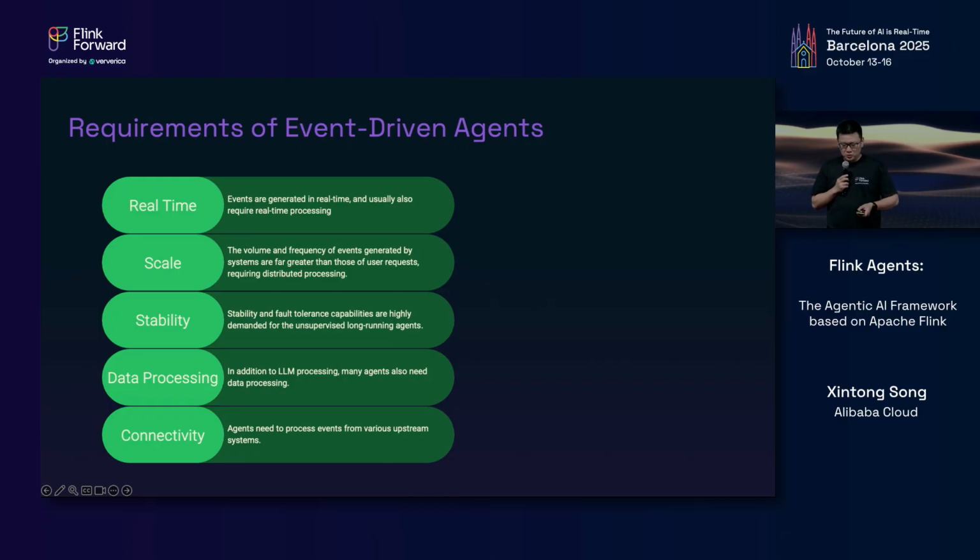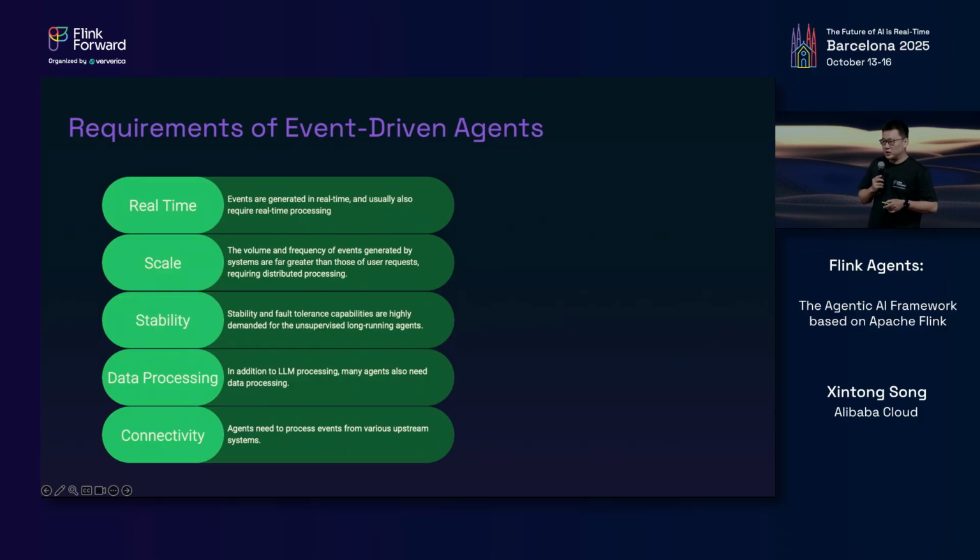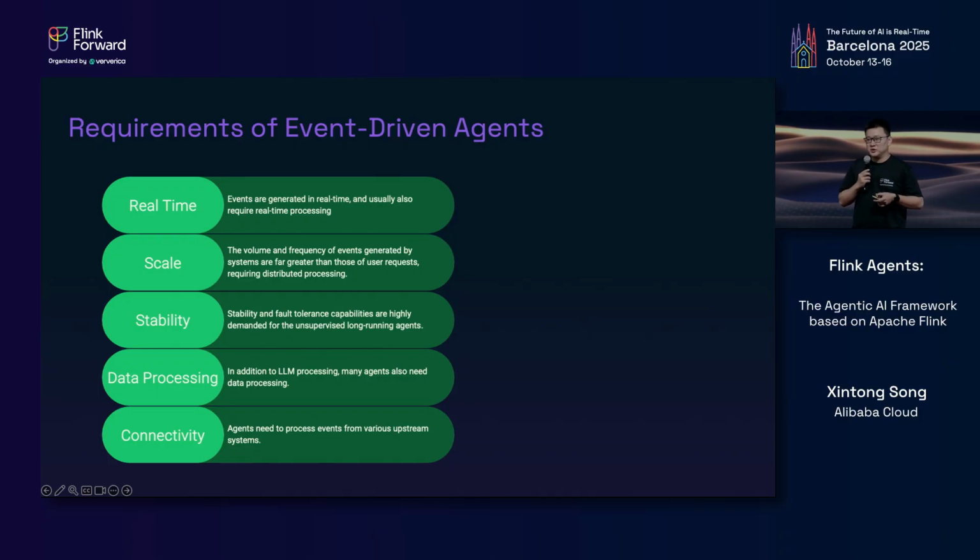And data processing. In the two examples we saw, I forgot to mention that in the figures you will see blocks in blue and in orange. The blue blocks are traditional data processing, and the orange blocks are AI model processing. Typically, in the whole pipeline of your application, you will need them both. And also connectivity: the agents need to process events from different systems and sources, so it's important that they can connect to different systems.